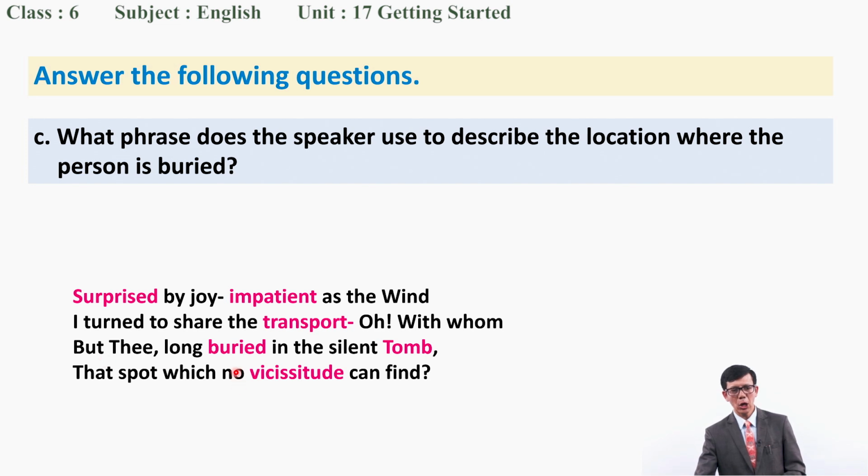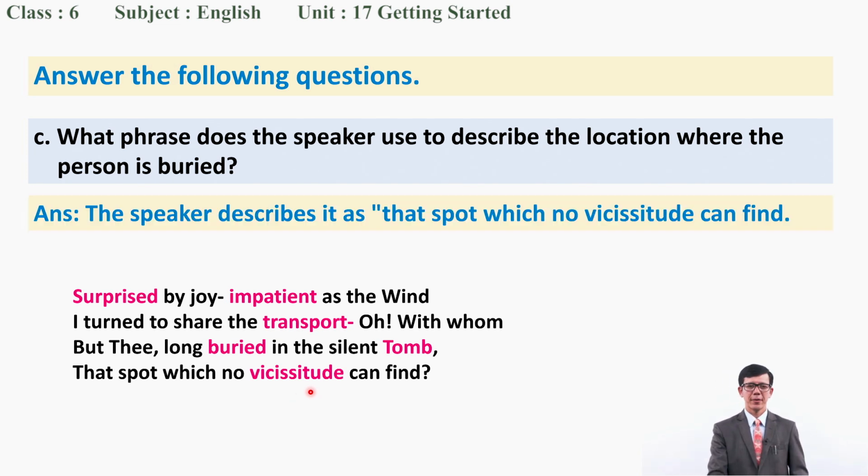"But thee, long buried in the silent tomb, that spot which no vicissitude can find." Perfect. The speaker describes it as that spot, that place which no vicissitude can find. This phrase describes the location where his beloved was buried.